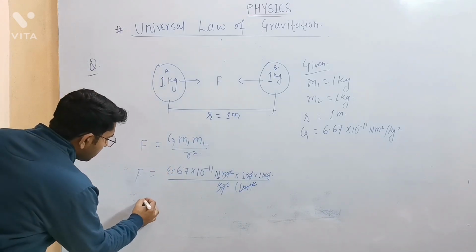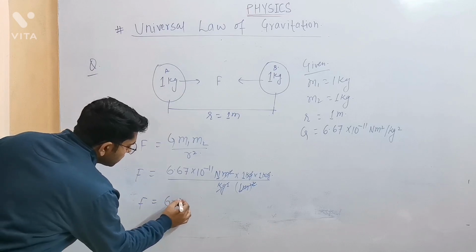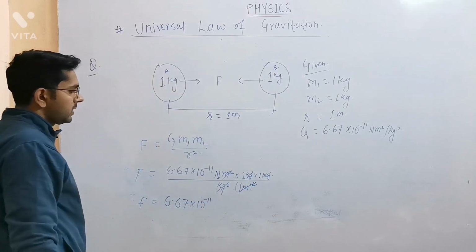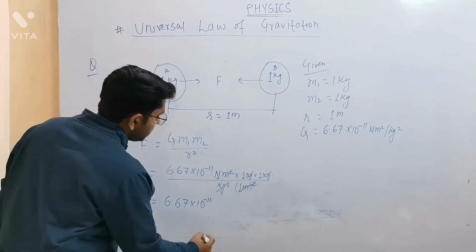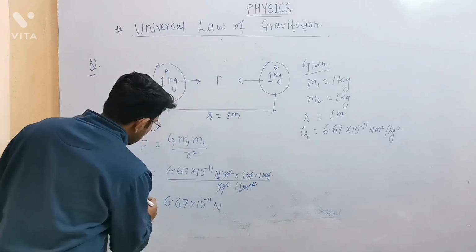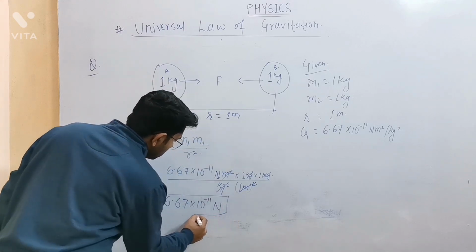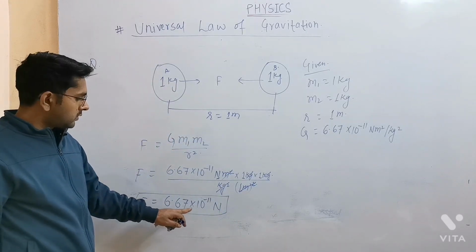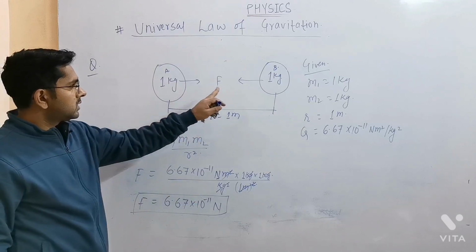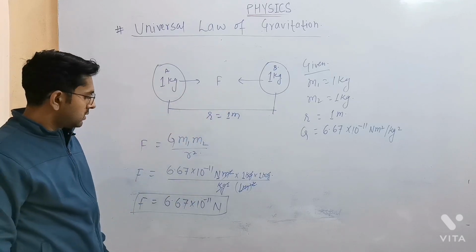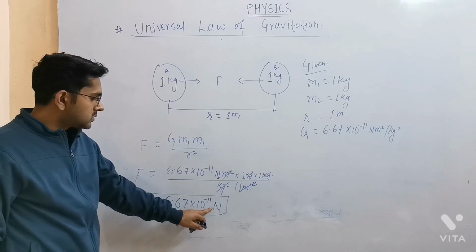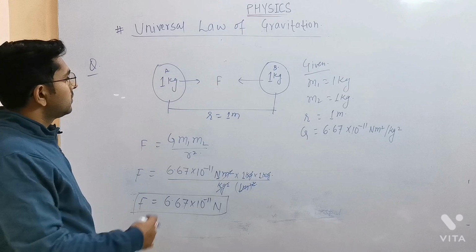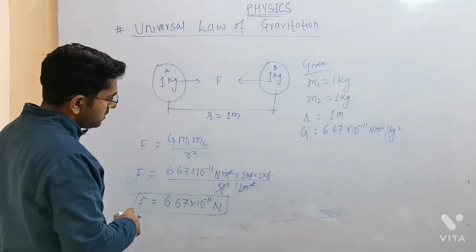Now what we will be left with, the force will be 6.67 into 10 to the power minus 11 Newton. So as it is a force, its SI unit will be Newton. So you can see how small an amount of force has been exerted by these two objects. Okay, so nearly 0, 10 to the power minus 11. Okay, now let's take one more example.